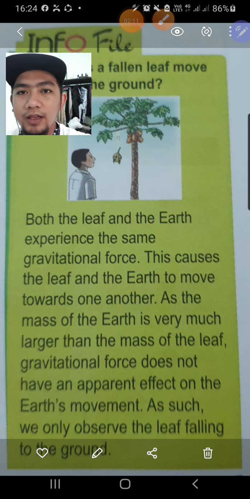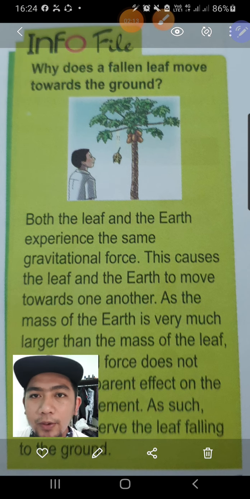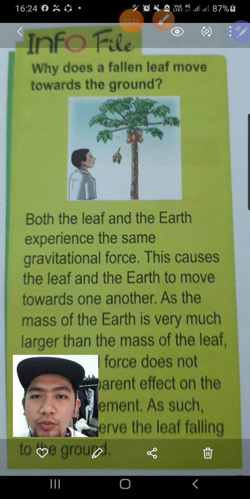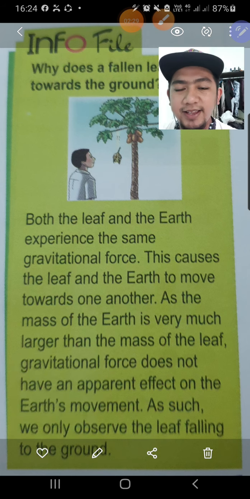Have you ever thought why a fallen leaf moves towards the ground? Pernahkah you fikirkan kenapa daun itu akan jatuh ke bawah, bukan jatuh ke atas? So this is the explanation.